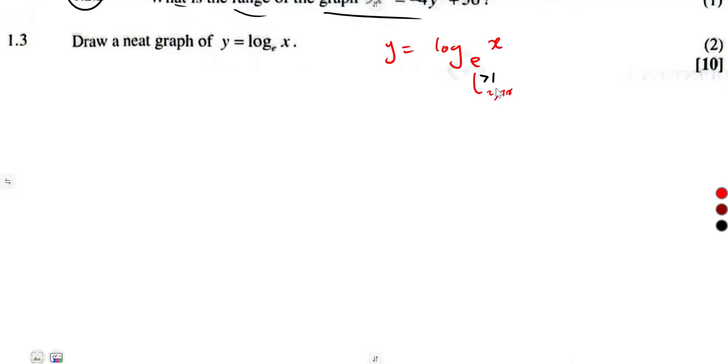So when the base a, from the logarithm of nx in base a, is greater than 1, and our n is a positive value, it means we are referring to a logarithmic graph of this nature. Remember from our introduction.